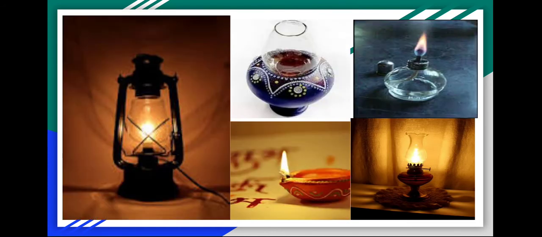When the sun is there, we are able to see things. In the night time, we use the electrical bulb. But in olden days, they used a hurricane light or a lamp or a diya. These are pictures showing the olden lamps. Are you ready to learn about light?